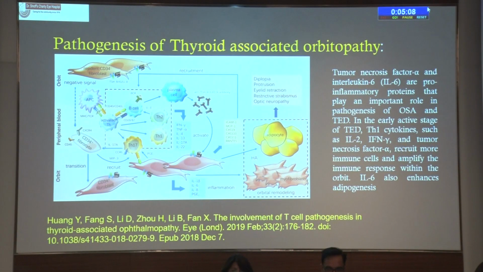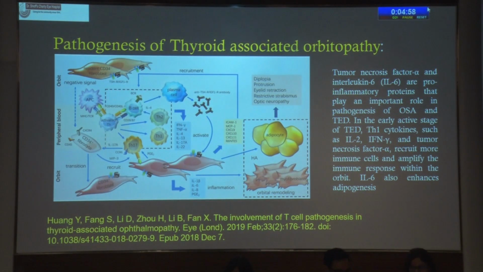We are all aware of the very complex pathophysiology in thyroid eye disease that leads to autoantibody activation of the orbital fibroblasts with cytokine upregulation, leading to increased volume of the orbit, causing proptosis, diplopia, and restrictive disease. Interleukin 6 is the most important cytokine that also enhances adipogenesis.